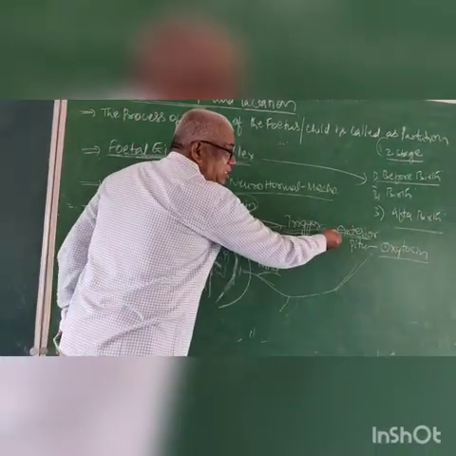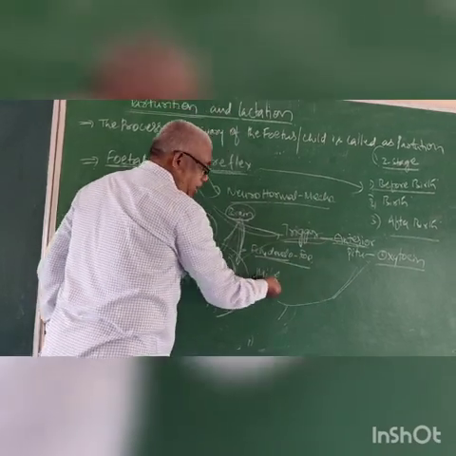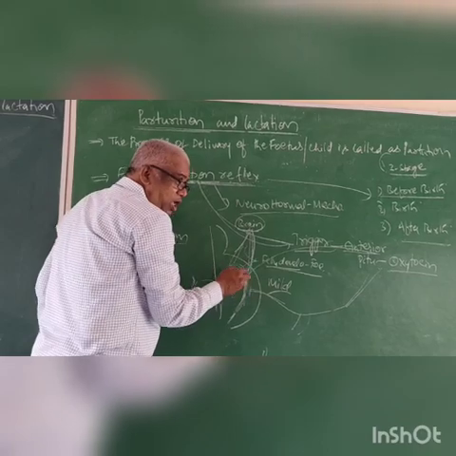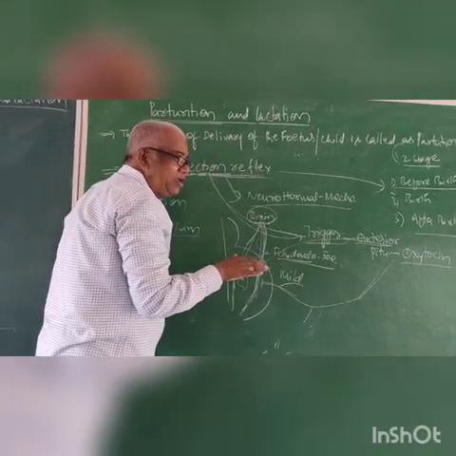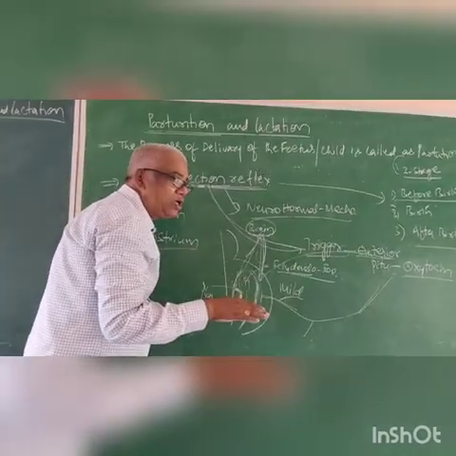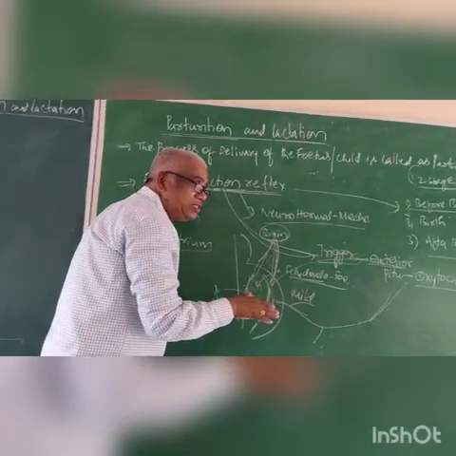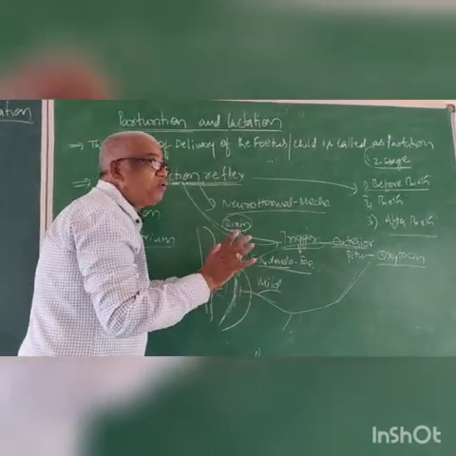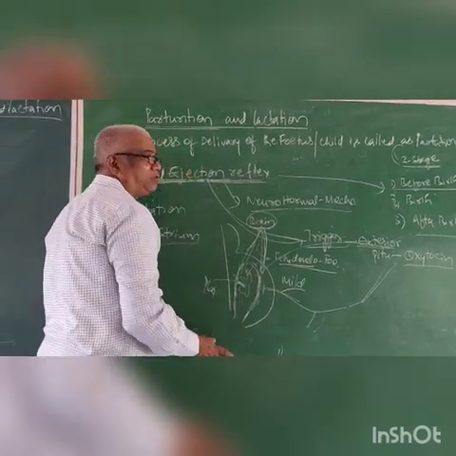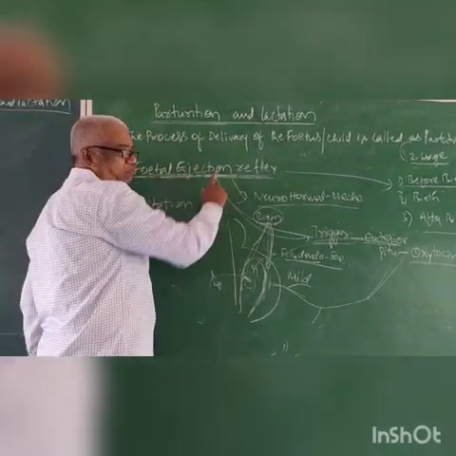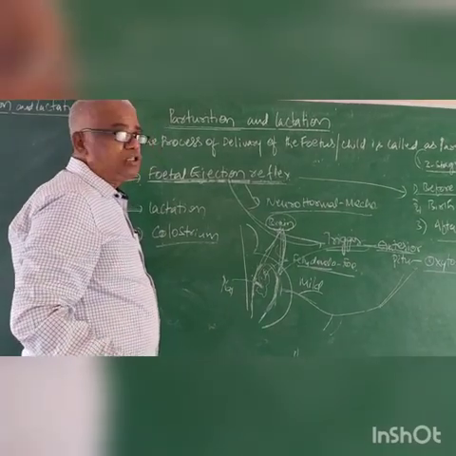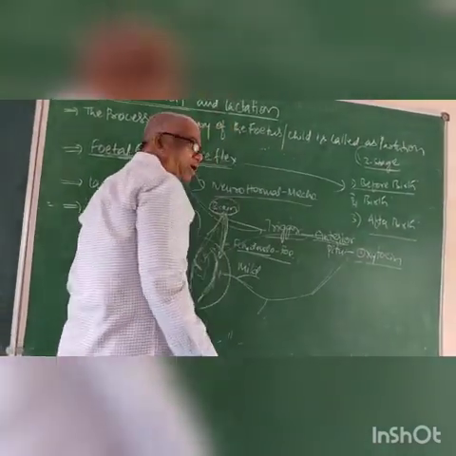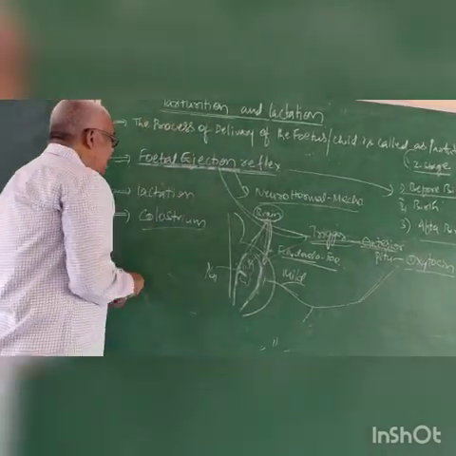The oxytocin is released from the anterior pituitary and reaches the uterus. The uterus undergoes contraction. That means gradually the contraction increases, up to enough contraction to come to the outside. This is called the fetal ejection reflex. Now, in this fetal ejection reflex, the hormone is called oxytocin. It's very important. Right.